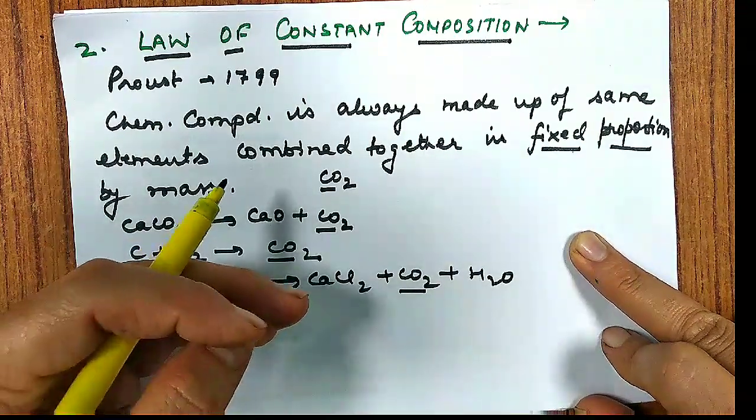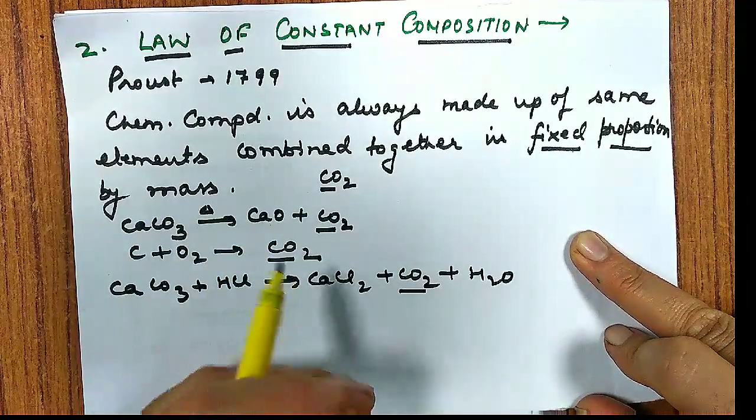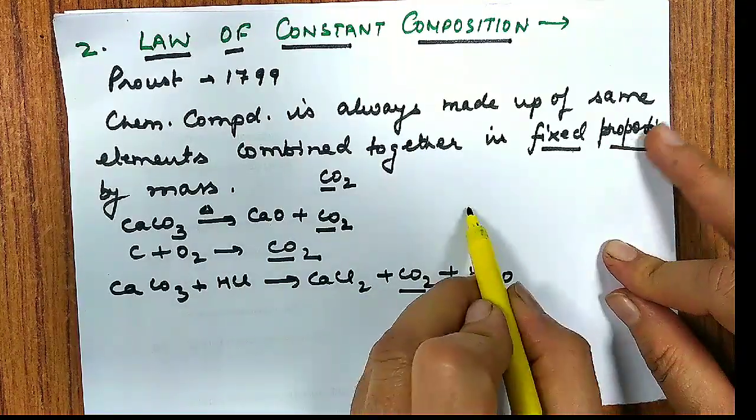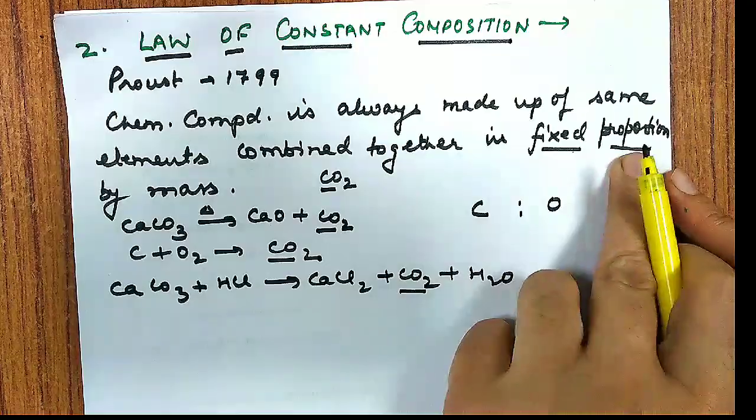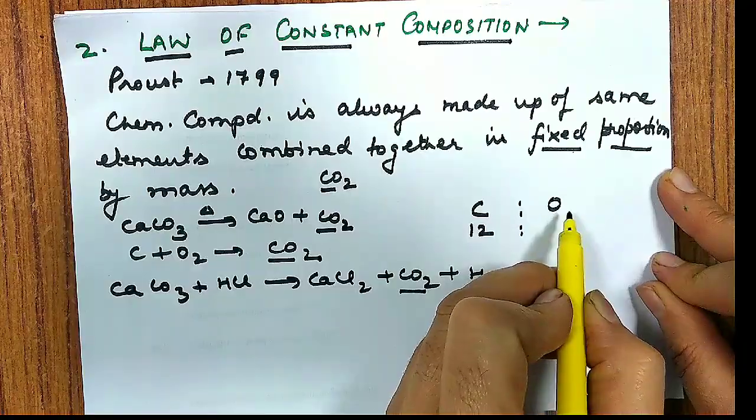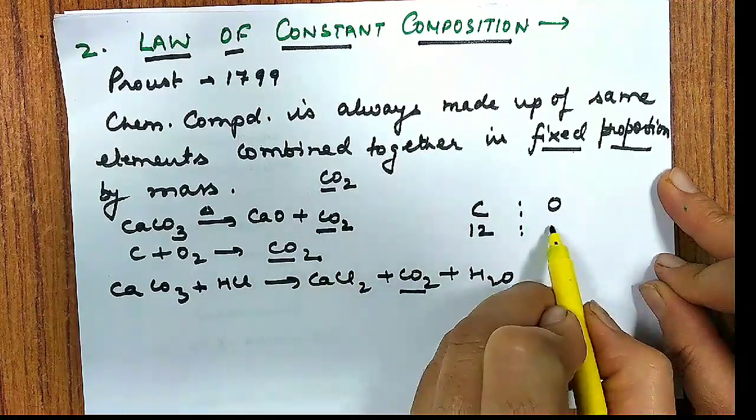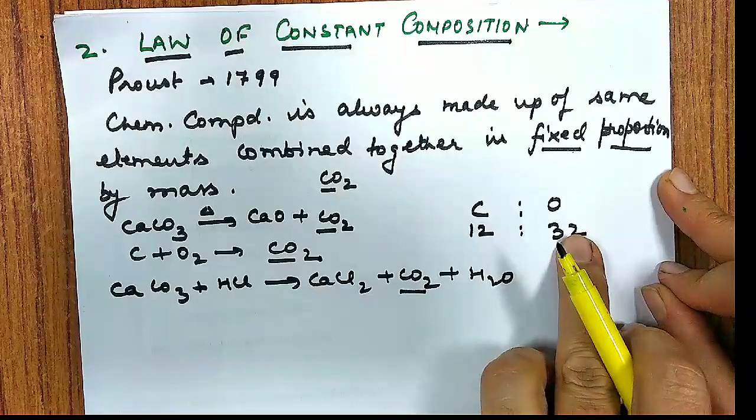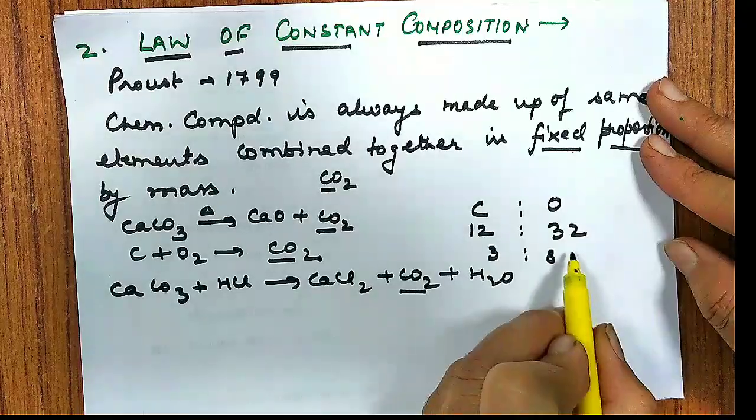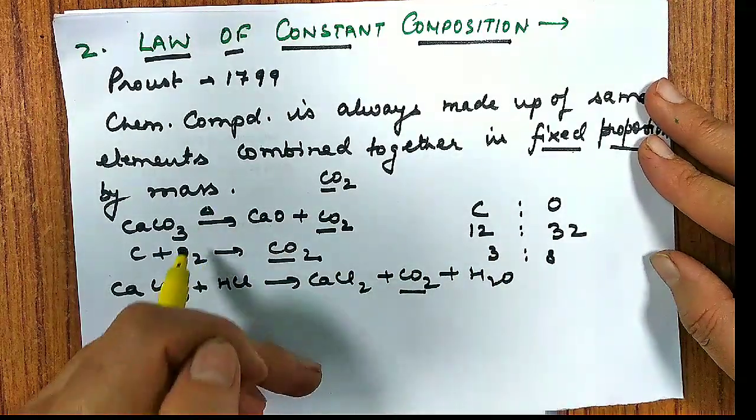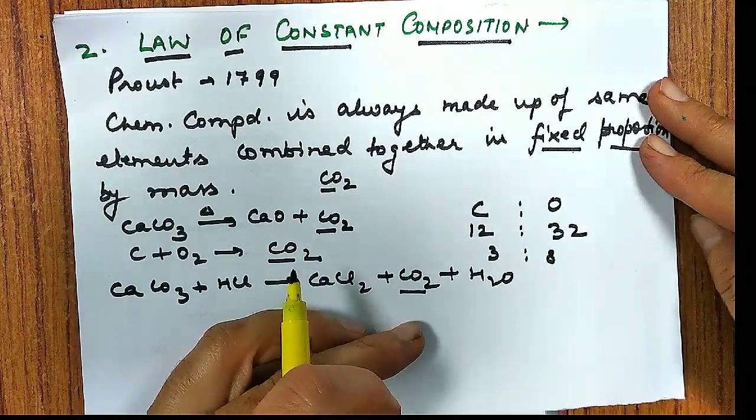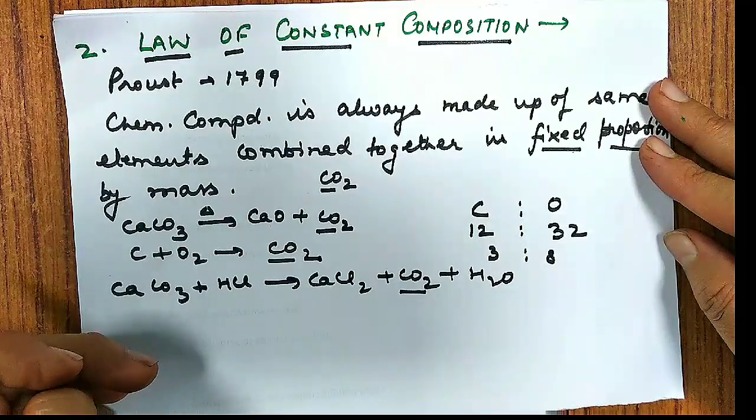Whether we prepare it in the laboratory, by some other method, or take carbon dioxide directly from the atmosphere, we always observe that carbon and oxygen have a fixed proportion. The atomic mass of carbon is 12, the atomic mass of oxygen is 16, and with 2 oxygen atoms it is 32. So the ratio of carbon and oxygen is 12:32, which comes out to be 3:8 by mass. That ratio is always fixed by any means we obtain this CO2.